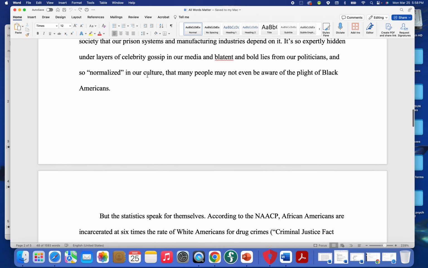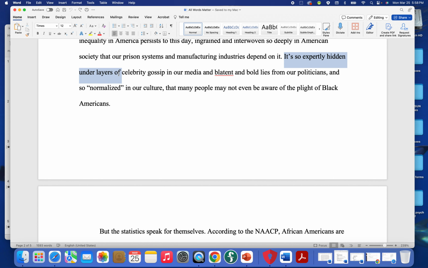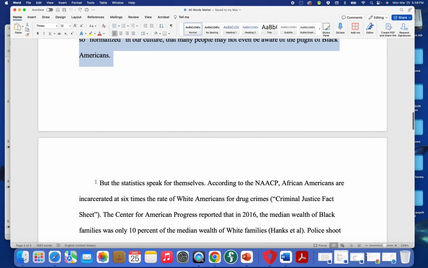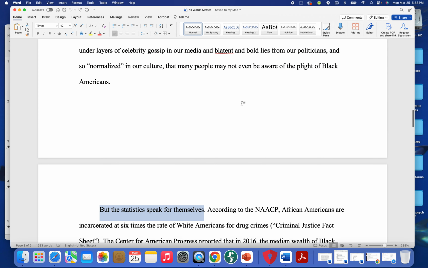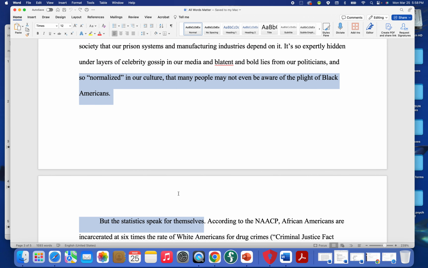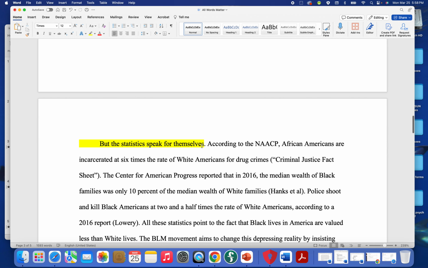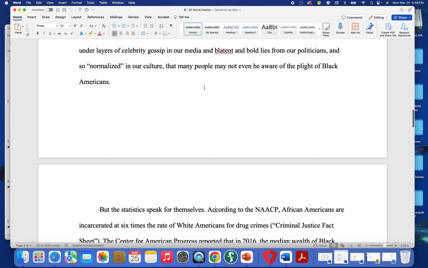All right, last one. This one says, "It's so expertly written under layers of celebrity gossip in our media and blatant, bold lies from our politicians, and so normalized in our culture that many people may not even be aware of the plight of Black Americans. But the statistics speak for themselves." So these two definitely go together. People may not be aware of the plight of Black Americans, but the statistics speak for themselves. She's setting this up, and then giving those statistics. So those two go together as well. That's the idea there.